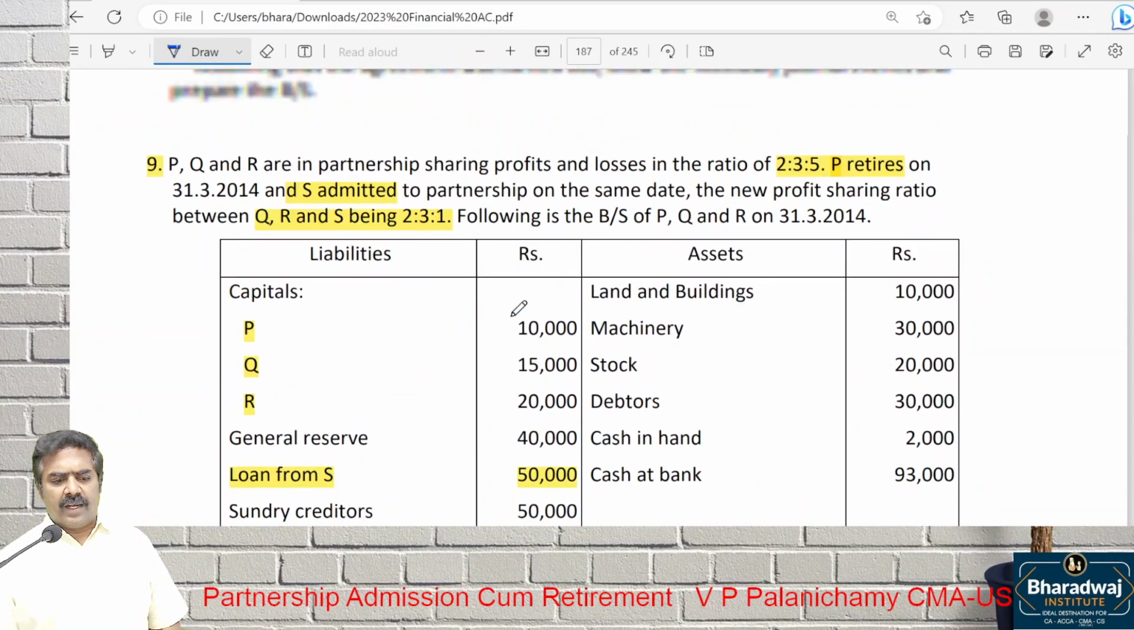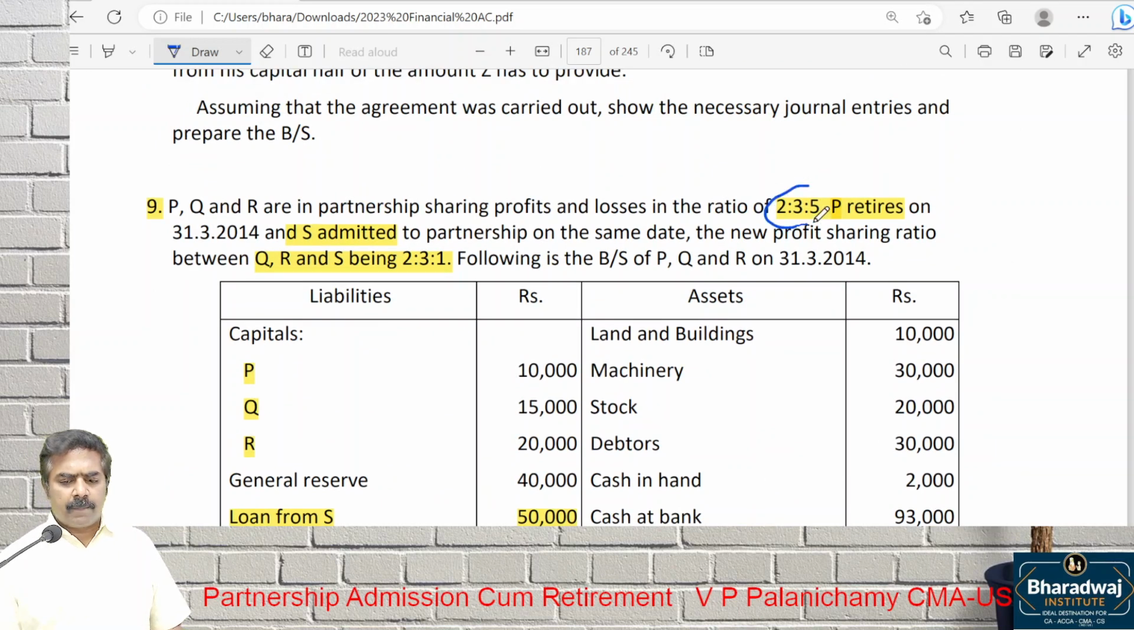So there is a balance sheet given. Who are the old partners? PQR, 2 is to 3 is to 5. Who are the new partners? QRS, 2 is to 3 is to 1.